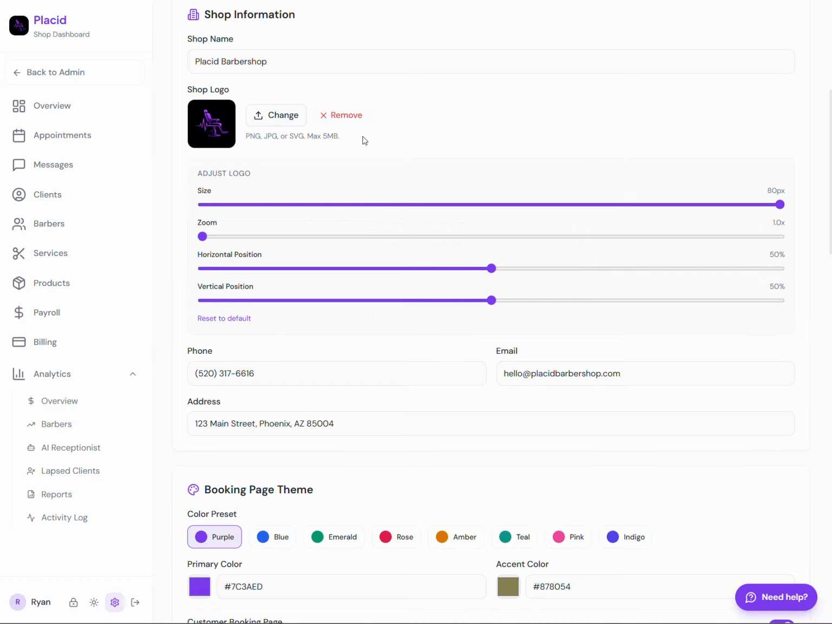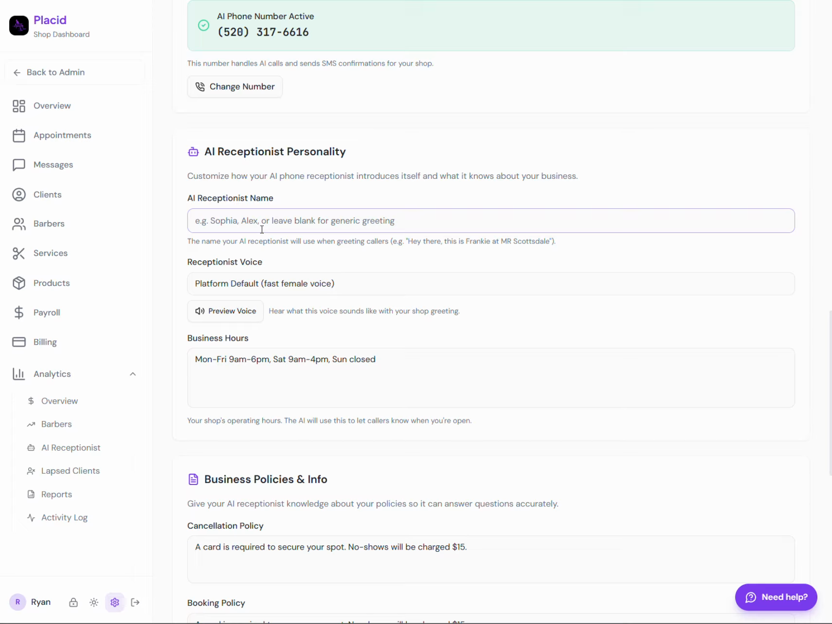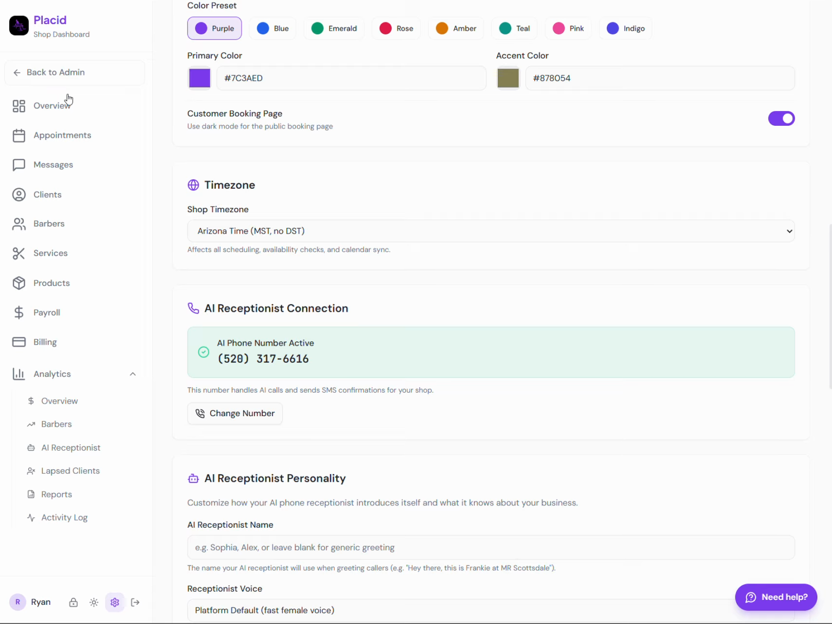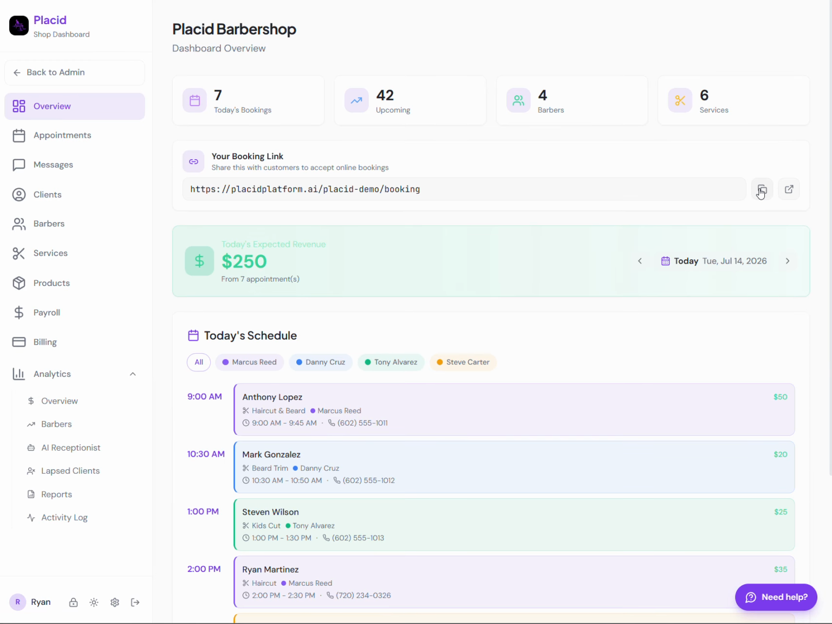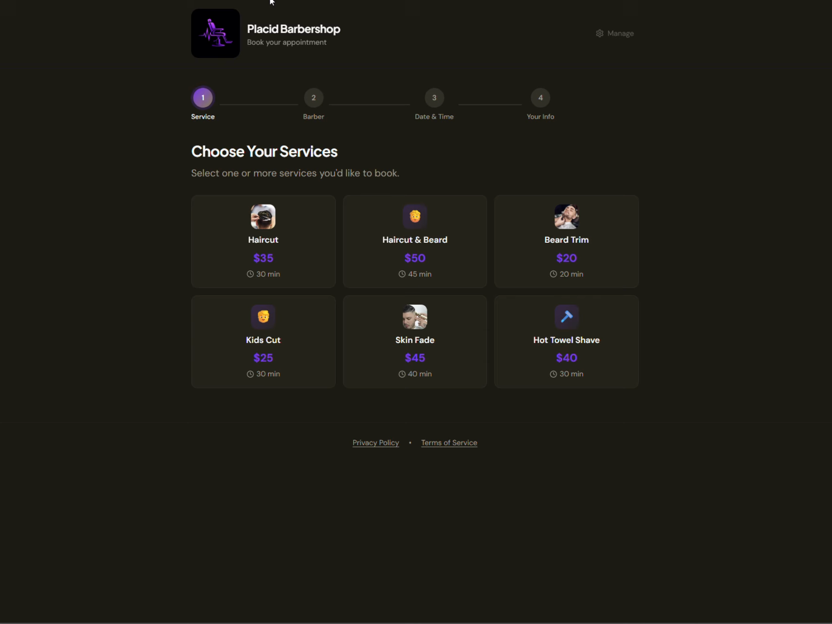So you go ahead and change your logo. You could change your colors. You could change everything like that on your booking page. You can change your AI receptionist voice, everything all on that aspect here. Last thing is on overview, this is what the demo page looks like. So when you just go to a demo, all of this will change to your barber's colors.